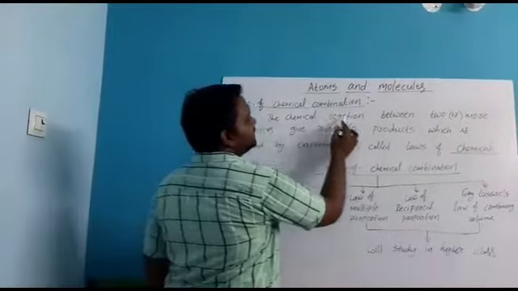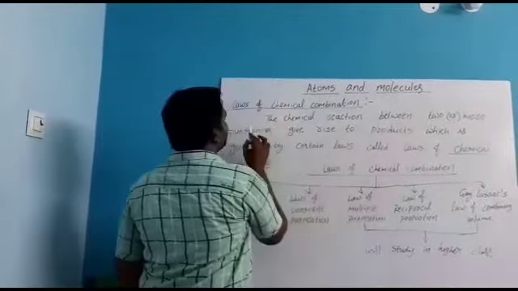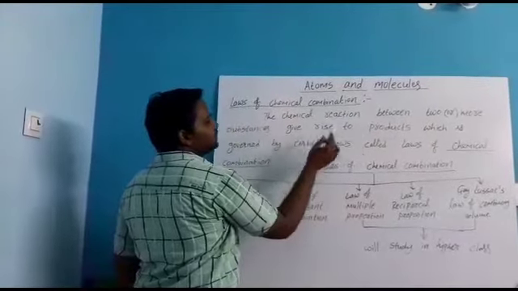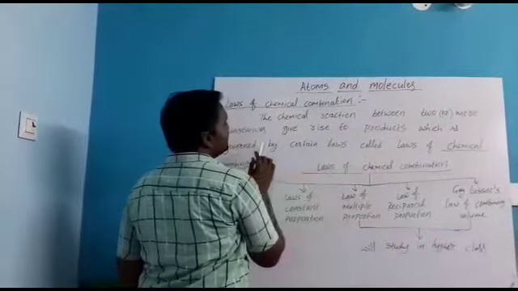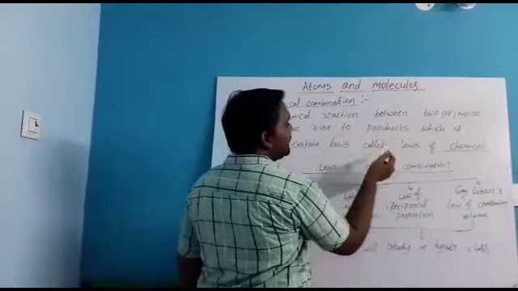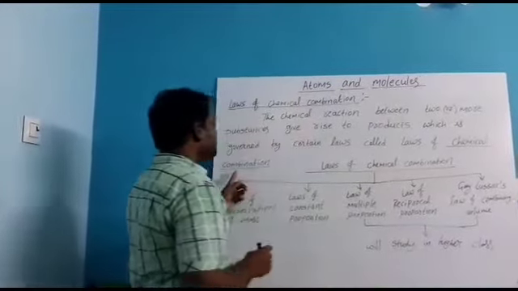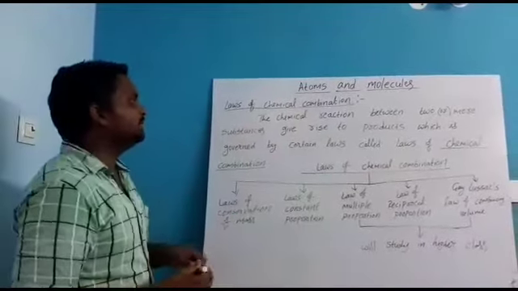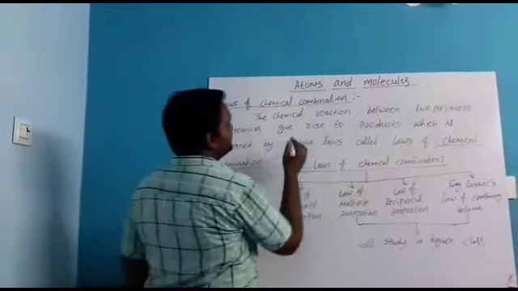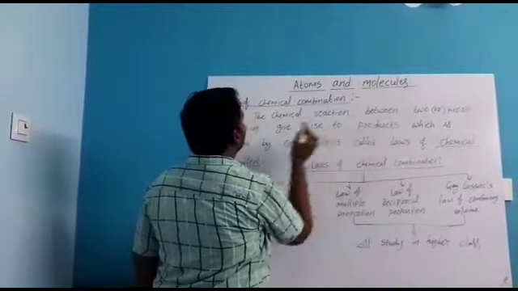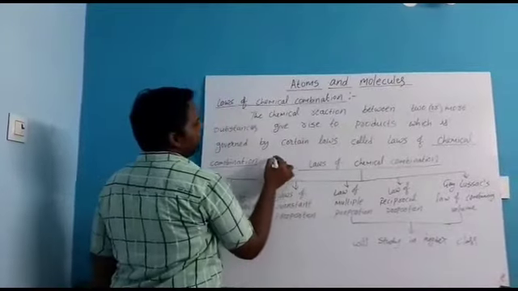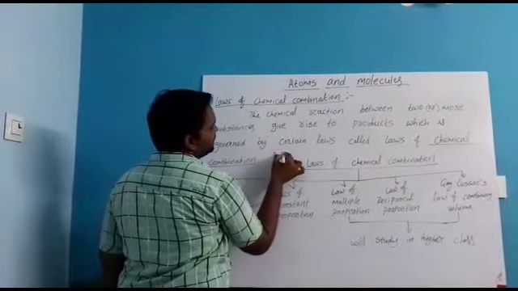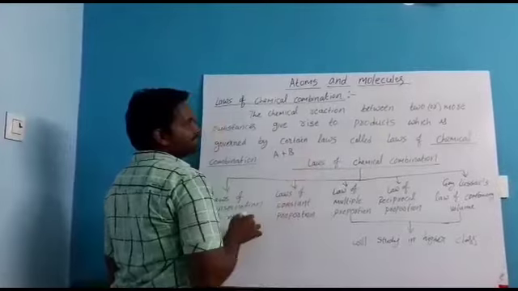The chemical reaction between two or more substances gives rise to products, which is governed by certain laws called laws of chemical combination. That means the chemical reaction between two or more substances, for example A is one substance and B is another substance.